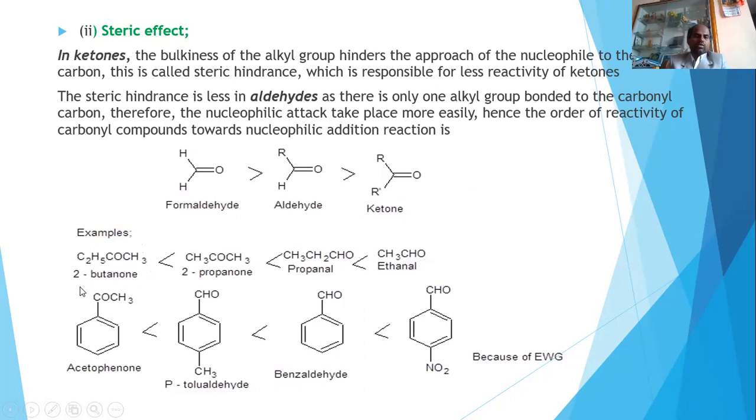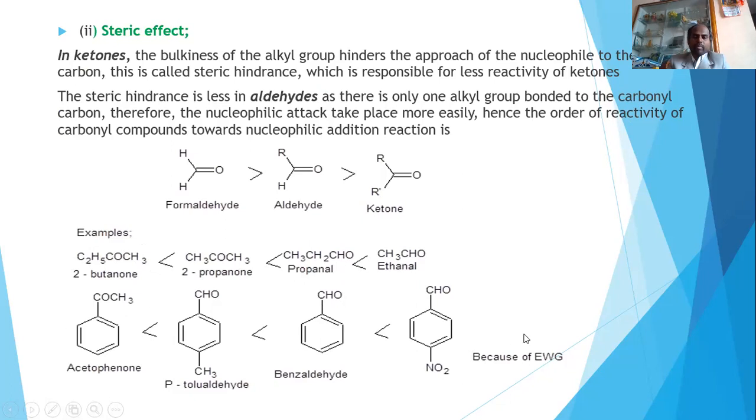So this is called 2-butanone. Here 2 carbons, this is one more carbon. 3 carbons are attached to this carbonyl group. That is the reason this is less reactive compared to 2-propanone. This 2-propanone is less reactive compared to the aldehyde functional group. This is further less reactive compared to ethanal when we are taking this.